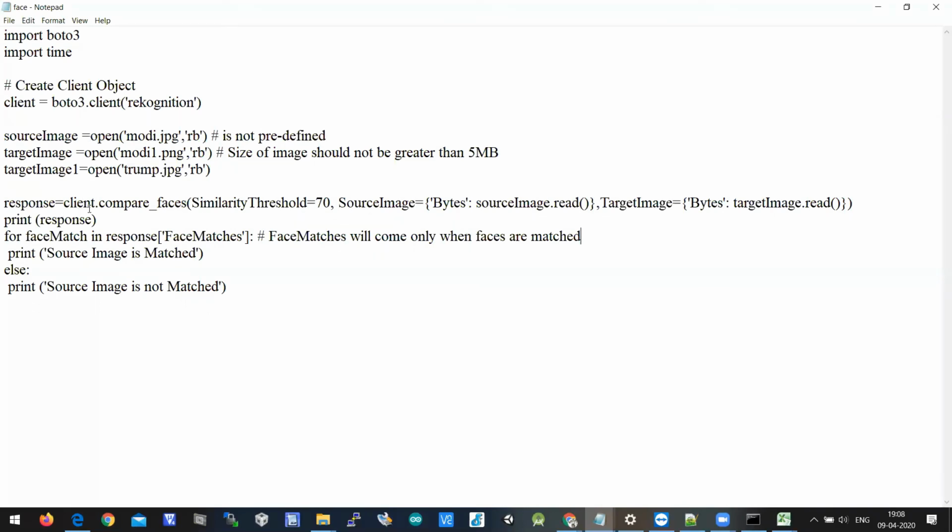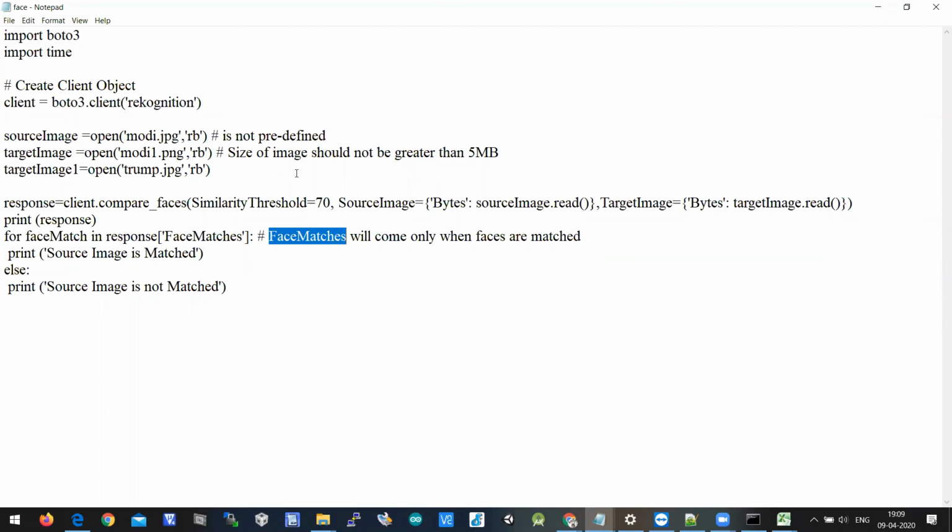And response equal to client.compare_faces. We wrote the 3 arguments here. First argument is threshold value, second argument is source image, and the next thing is targeted image. And then we have printed the response, and we are checking whether face matches index is available or not.